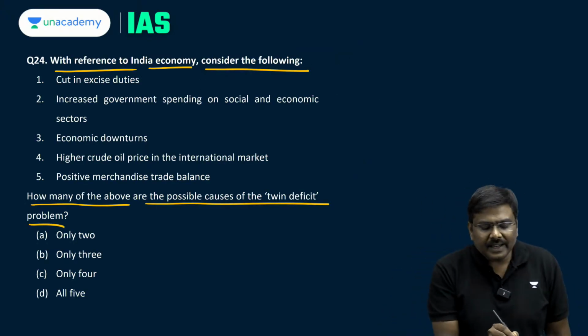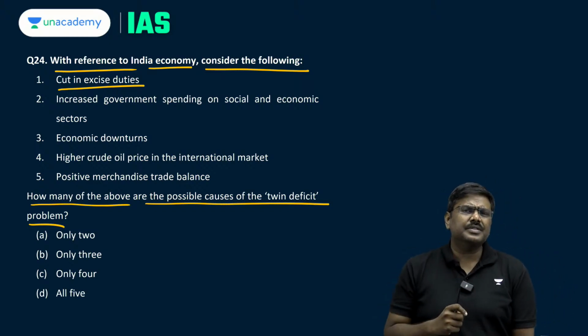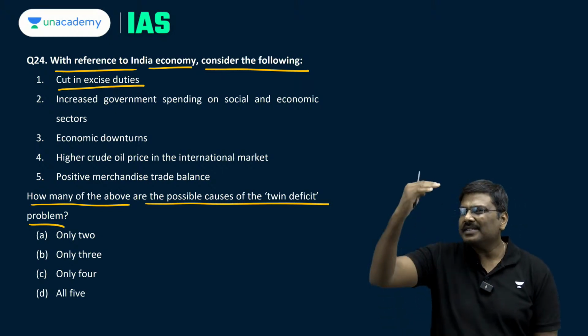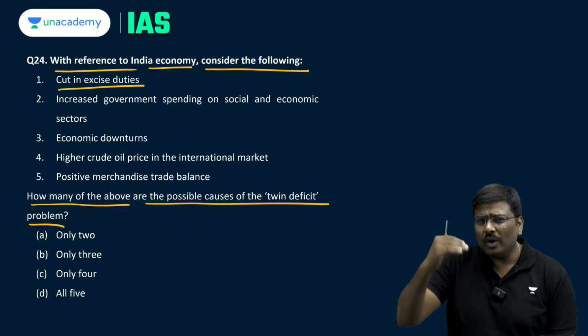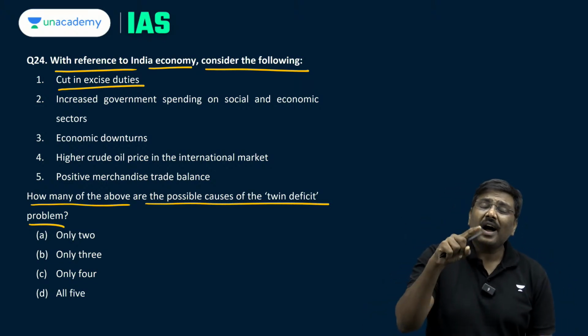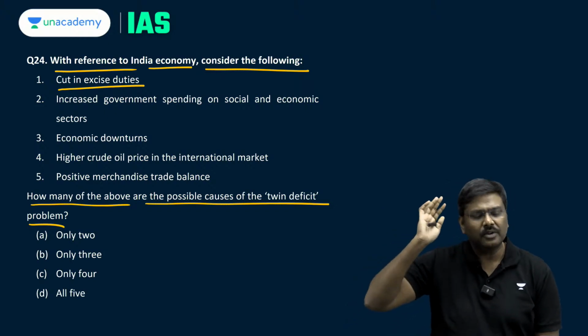Now, cut in excise duties. If government will reduce excise duties, what do you think will happen to tax receipts collected? Tax receipts will go down. With lower tax receipts, revenue deficit is expected to increase. With higher revenue deficit, fiscal deficit, FD, is also expected to increase.